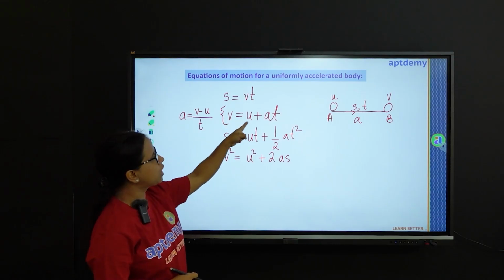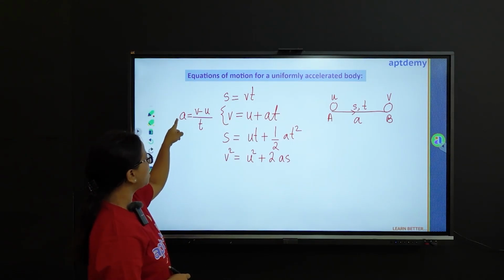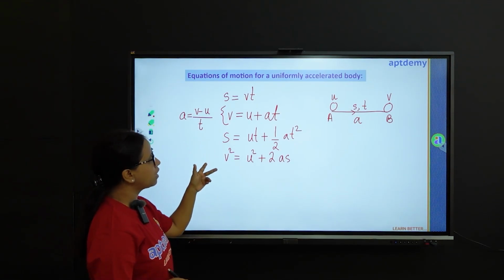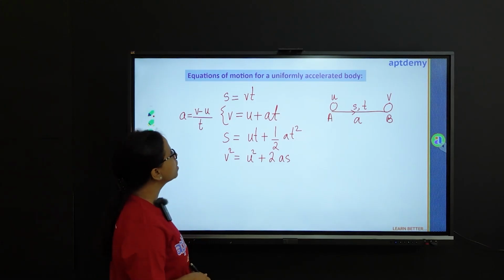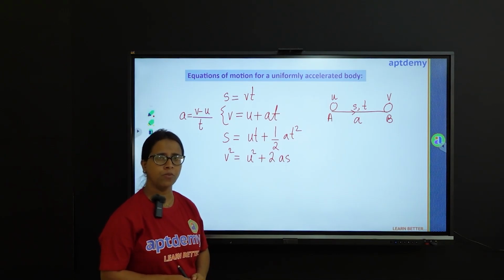From this definition we can get this formula. If we transpose this, we get at, and then v will be equal to u plus at. Similarly, we can get these equations applying simple laws of geometry. So these are the equations of motion for a uniformly accelerated body.